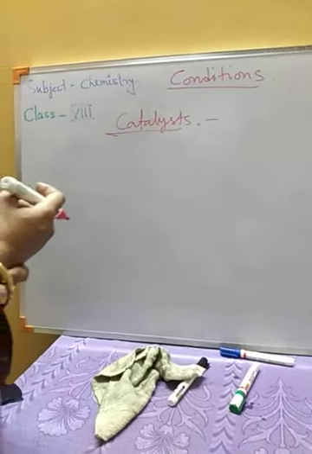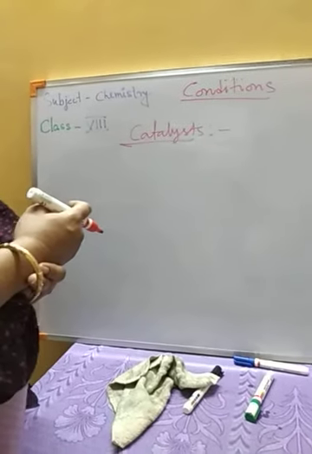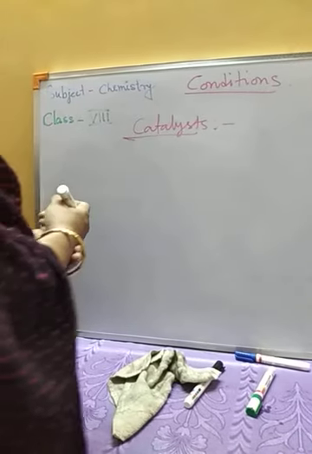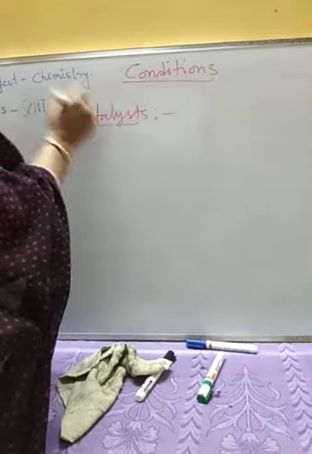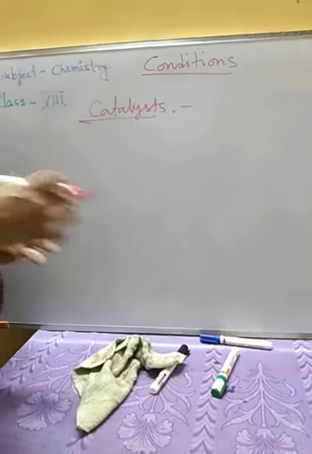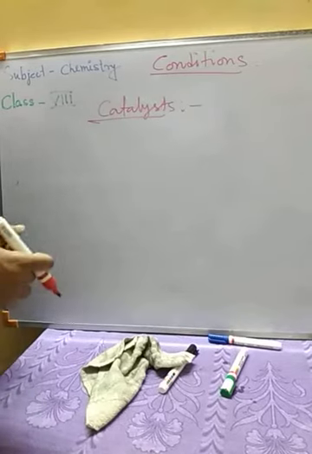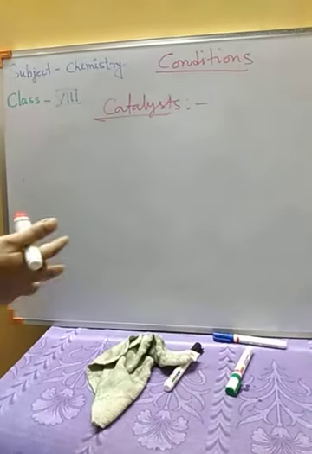Okay, without the catalyst also sometimes the reaction may occur, but we cannot attain the conditions easily. So the catalyst will increase or decrease the rate of the reaction, and easily we can get the required result.